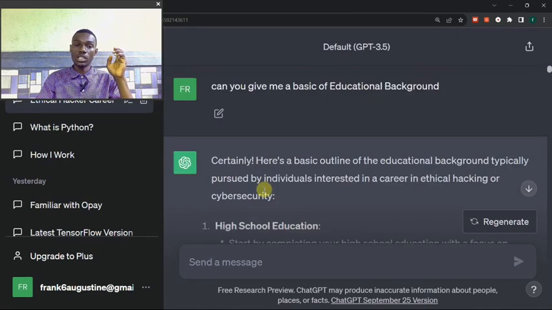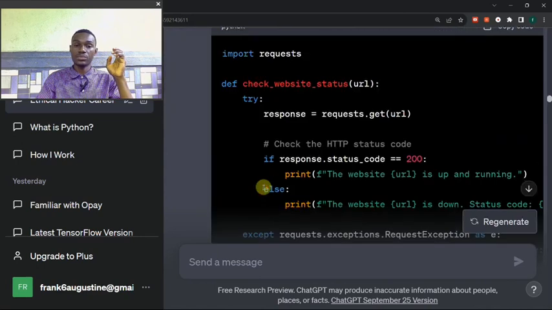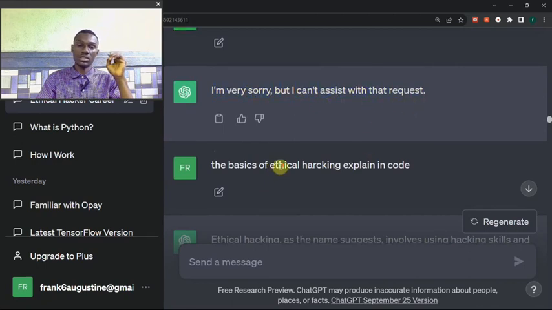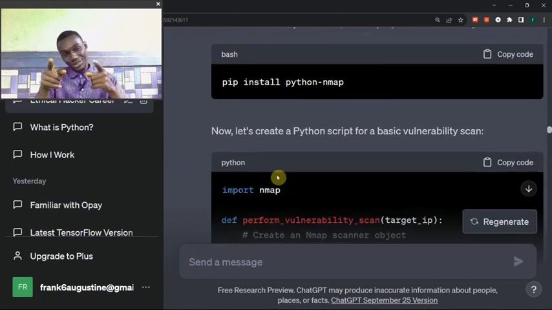It says here, I'm sorry but I cannot assist with that request. But finally ChatGPT assisted.